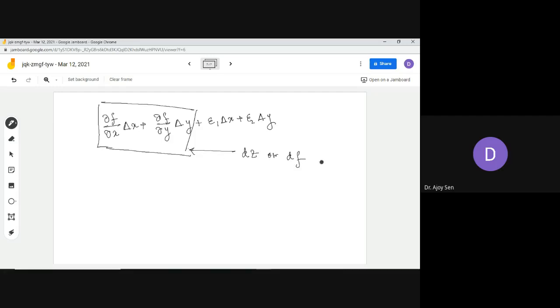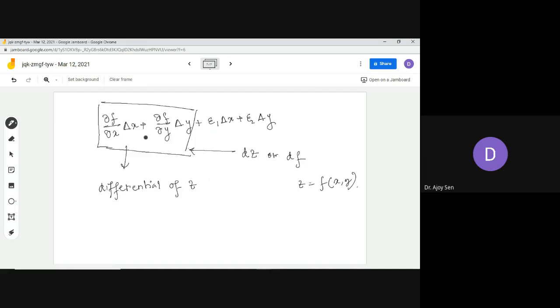So df, where z is this function of x and y. This part is called the differential of z, or the total differential. Okay, but we do a certain change.